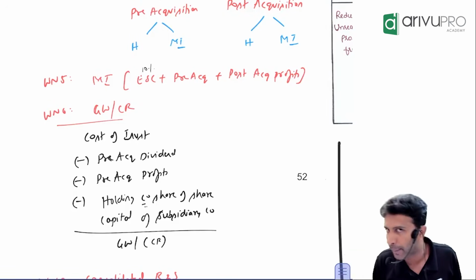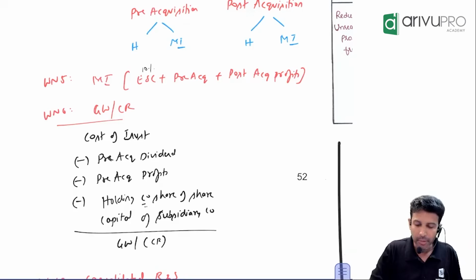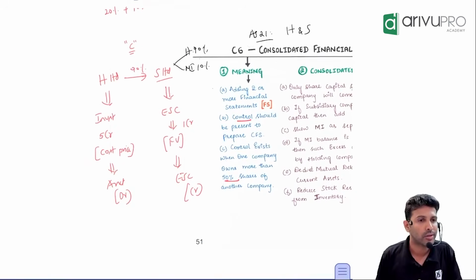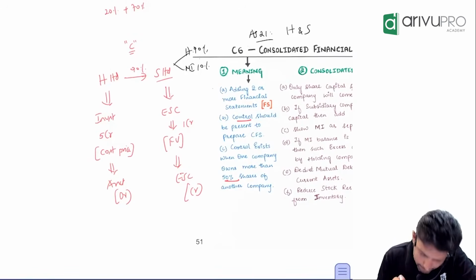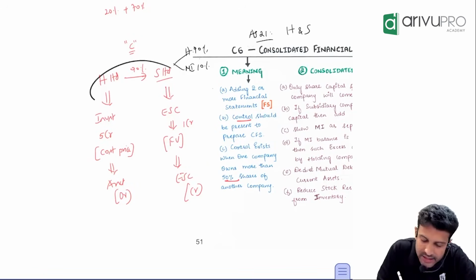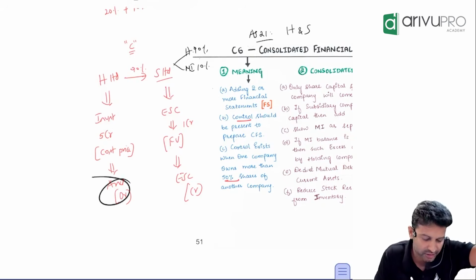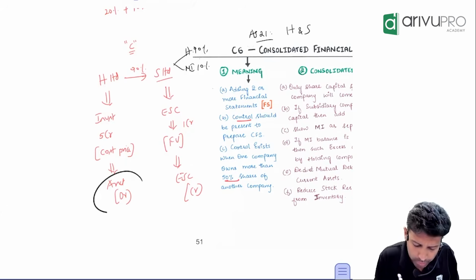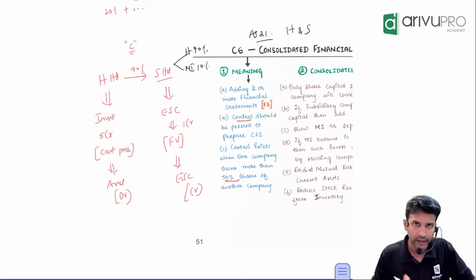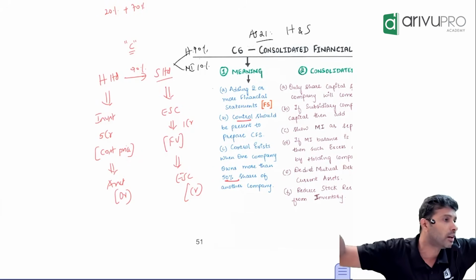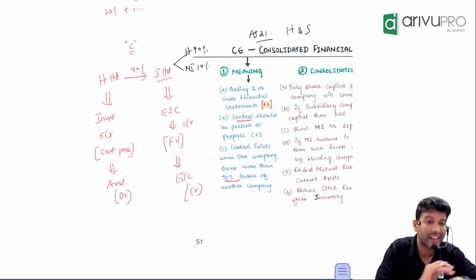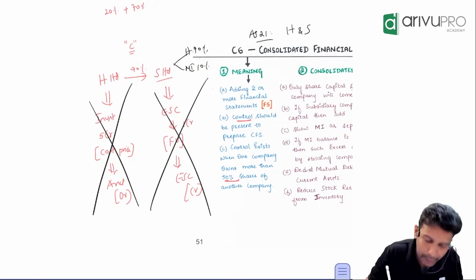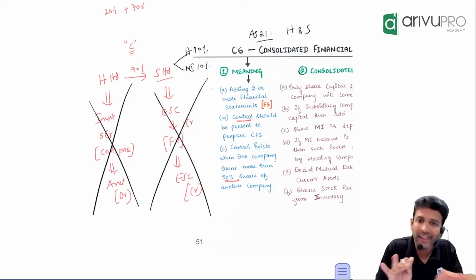So how do you get goodwill or capital reserve here? Let's go one step back. Remember I discussed this issue with you. What was this issue? Sir, when this transaction happened, for H Limited it is an investment, which is an asset. For S Limited, it is share capital. Can you show the same component as both asset and capital? Can you show the same component both as an asset and a liability? This investment also will not come in the consolidated financial statement. The share capital also will not come. They will get nullified.